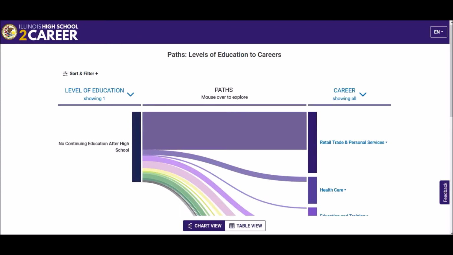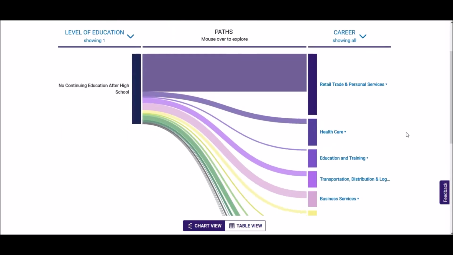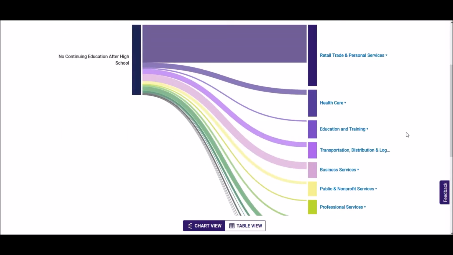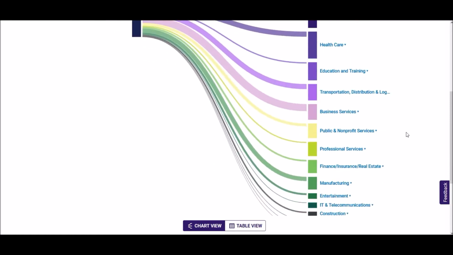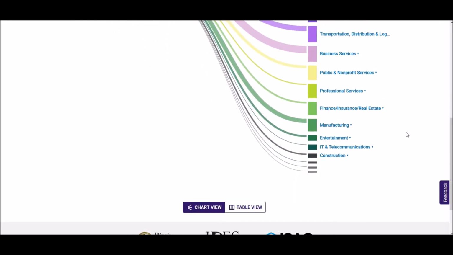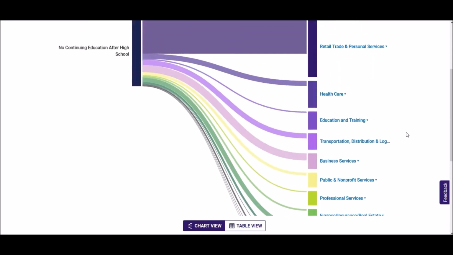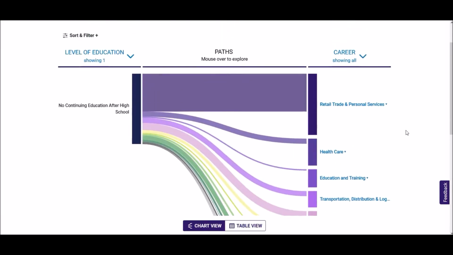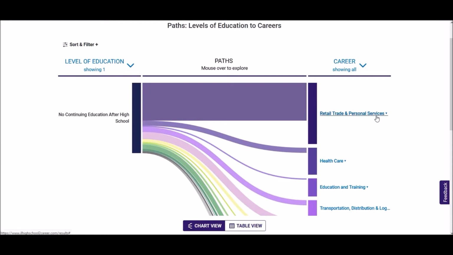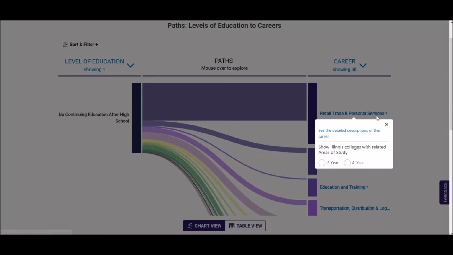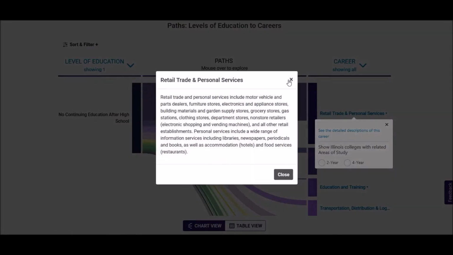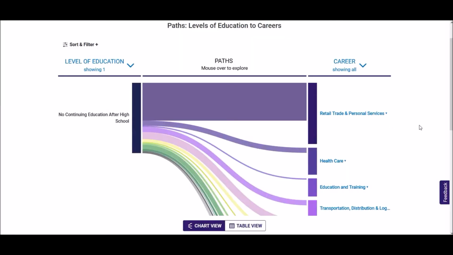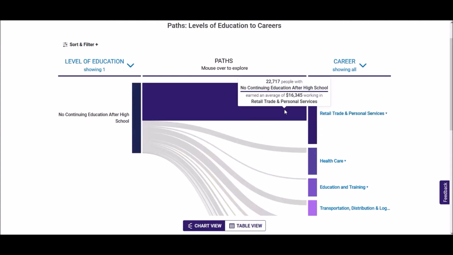Once the user has told the tool what kind of education and industries they're interested in, it will display a Sankey chart. This example is telling us that ISB students who did not obtain post-secondary education were found in many different industries. The largest group, over 50%, were found in retail, trade, and personal services careers. Users can click on the career title for a description, or hover their cursor over the ribbon to display the average Year 3 earnings for ISB students who took that path.